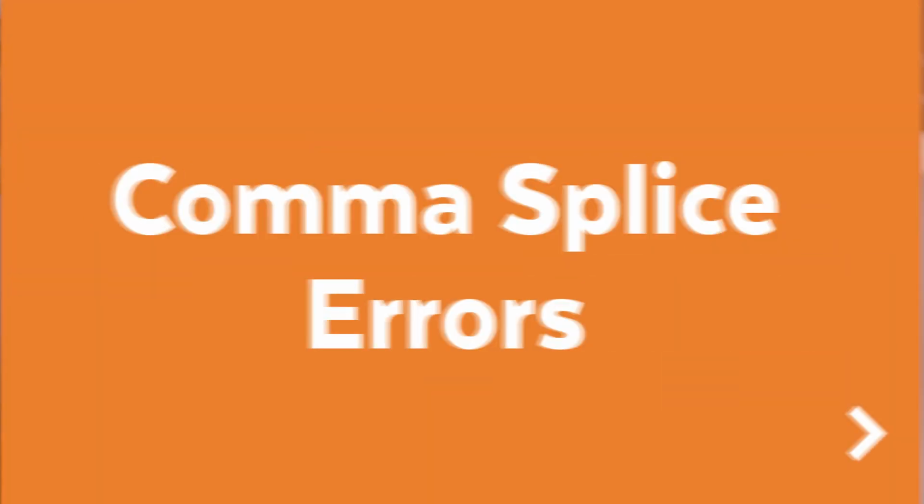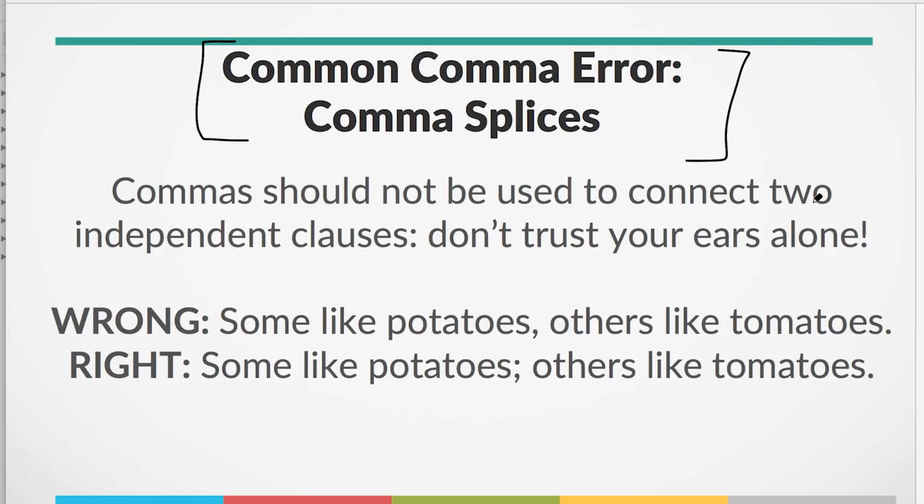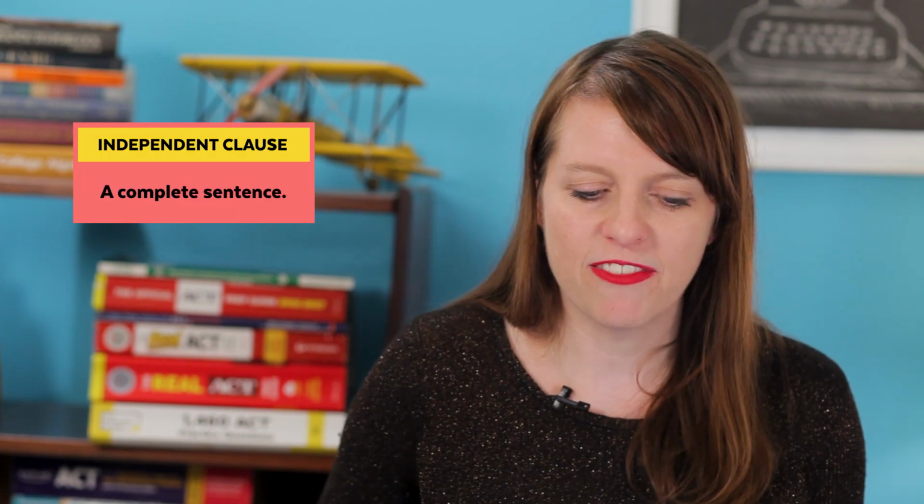Our next error that I want to talk about is comma splice errors. This one's a super common mistake, even though I feel like a lot of my students know it. And that's the idea that commas should not be used to connect two independent clauses. What do I mean by independent clauses? Well, those are segments that could stand alone as a sentence. They have a subject and a verb.